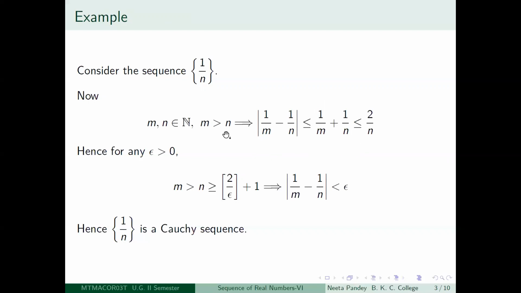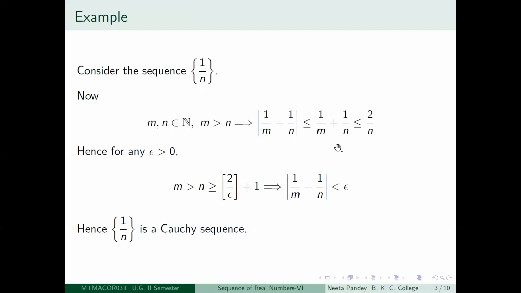Now your m is greater than n. So what does that mean? That means that 1 by m is less than 1 by n. So 1 by m plus 1 by n will be less than 2 by n, because 1 by m will also be less than 1 by n.